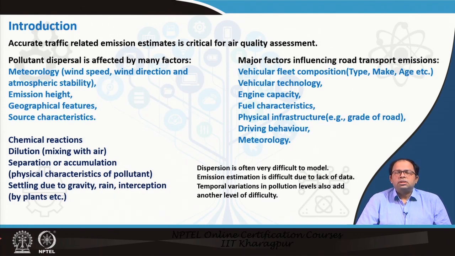So, when we talk about traffic related emissions, the major factors influencing road transport emissions are vehicular fleet composition. That means the different types of vehicles made by different manufacturers, their make and then their age. All these have a role. Based on each of these types of vehicles, they will have different effects on emission, or they do emit different amounts of pollutants.